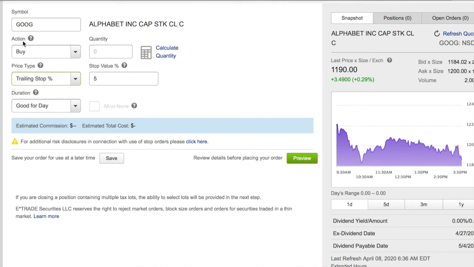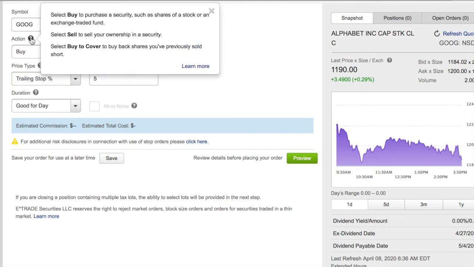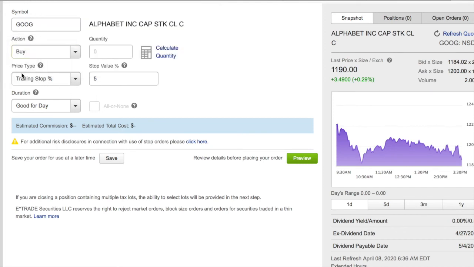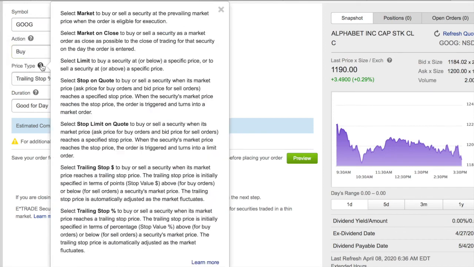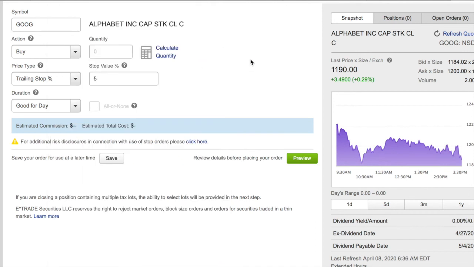Also, go up here by the question mark, go to price types by the question mark, click on it, and it will break down all of this word for word, what you want to do. You can hit the learn more button if that's not good enough. But anyway, I hope that helps you guys and girls out.